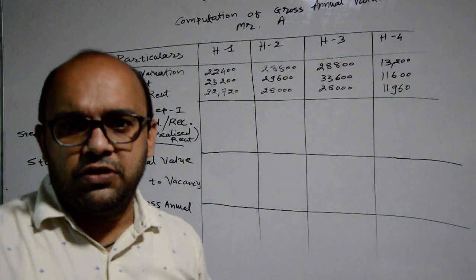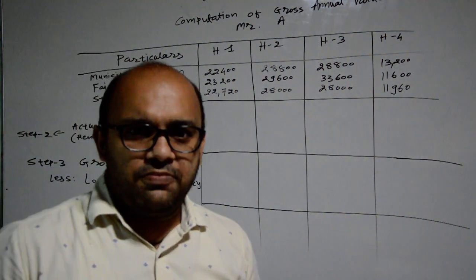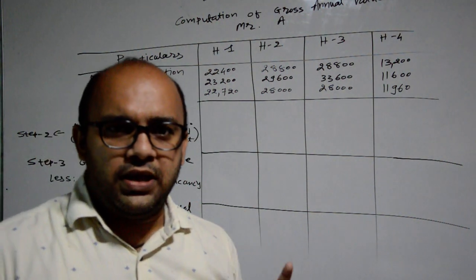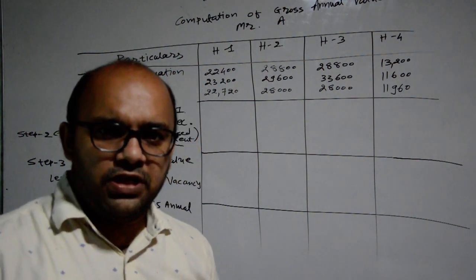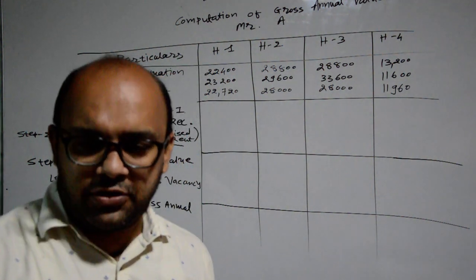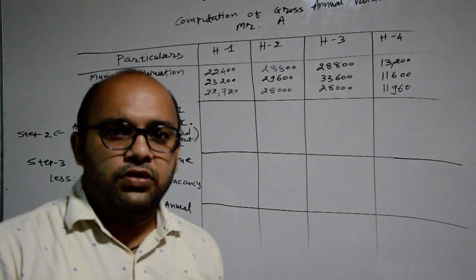There is a difference between vacancy period and unrealized rent. Vacancy period means for that period the house is not given to any tenant. On the other hand, unrealized rent means rent which is required to be paid to the owner, but the tenant is not paying rent to the owner.